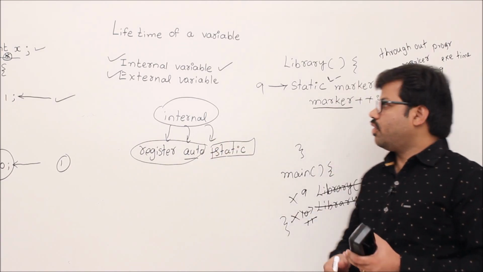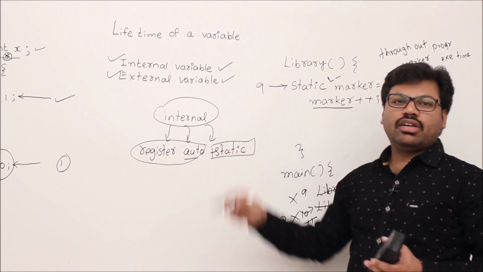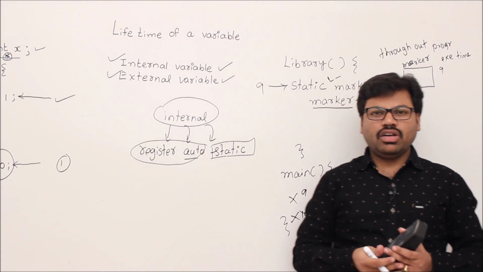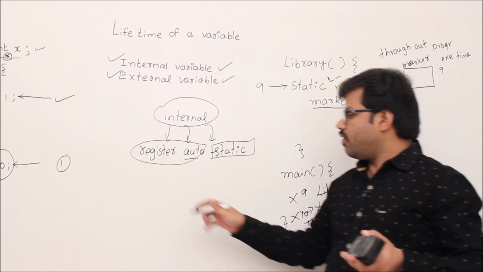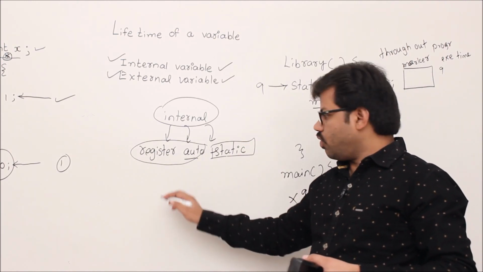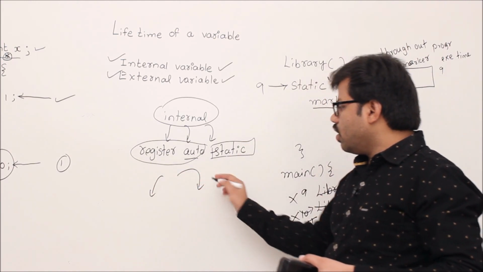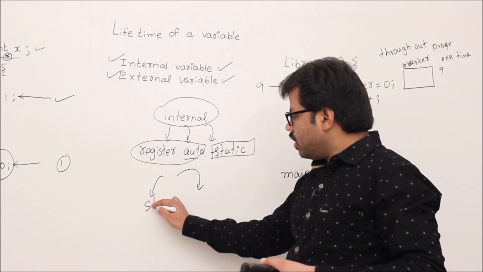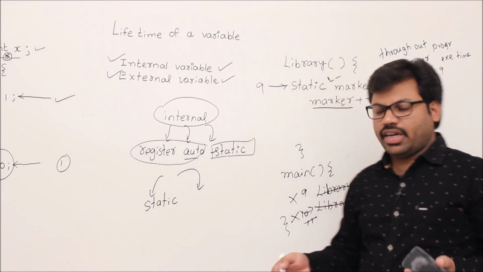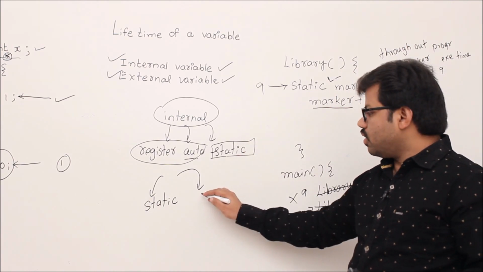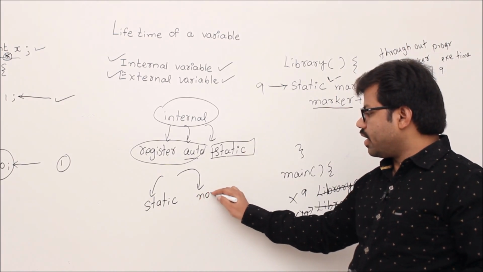Okay. Now we'll go to external variables. Tell me the purpose of an external variable. You are going to use it across the program, right? So again, external variables can be declared in 2 ways. One is static external variable. The second one is just an external variable, non-static.